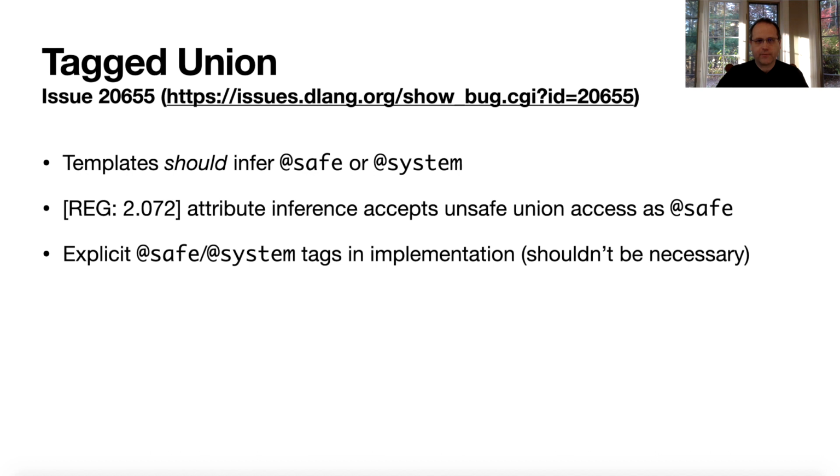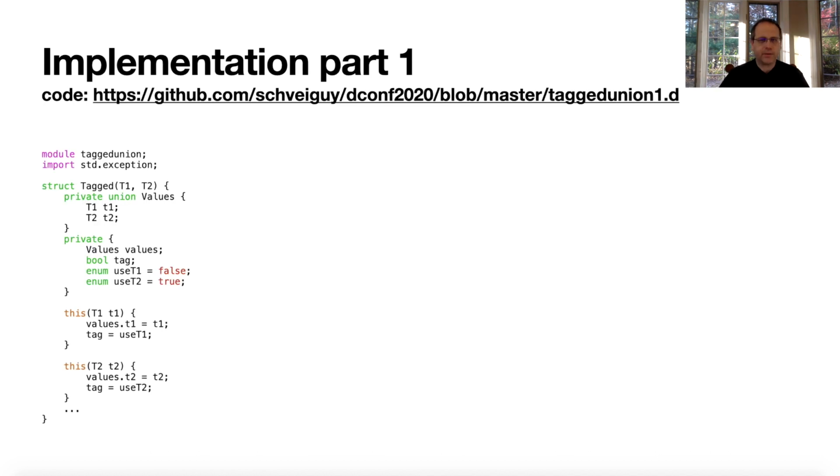We're going to go to our first implementation. So this is my first attempt at an implementation. I am not concentrating at all on making the code safe, but making it safe in terms of what I feel is safe. And right here we have two values, T1 and T2. Could be any two values. We have a tag that's true or false based on which value it is, and I use enums to help me with that, so I'm not writing true and false all over the place and trying to remember what means what. So constructor, very straightforward. We set the right value and we set the tag based on that.